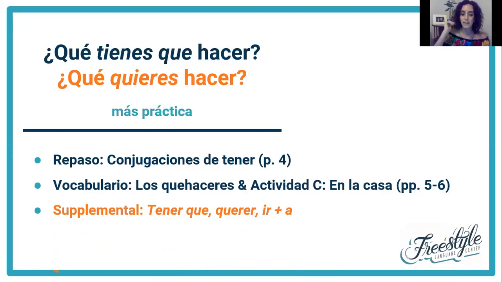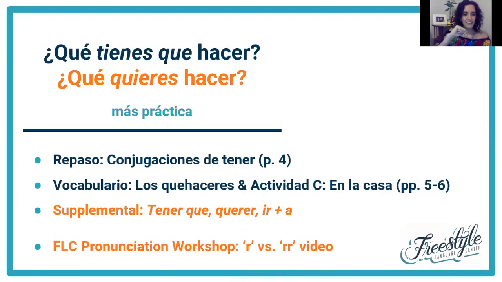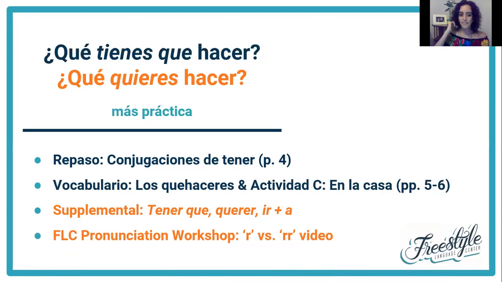So if you have the extra time and want some more practice, there's a supplemental using those three. And finally, if you have the time, please watch the video from our pronunciation workshop on the single R versus double R, ere versus R video, okay? So I'll show you guys those things real quick on Teachable.